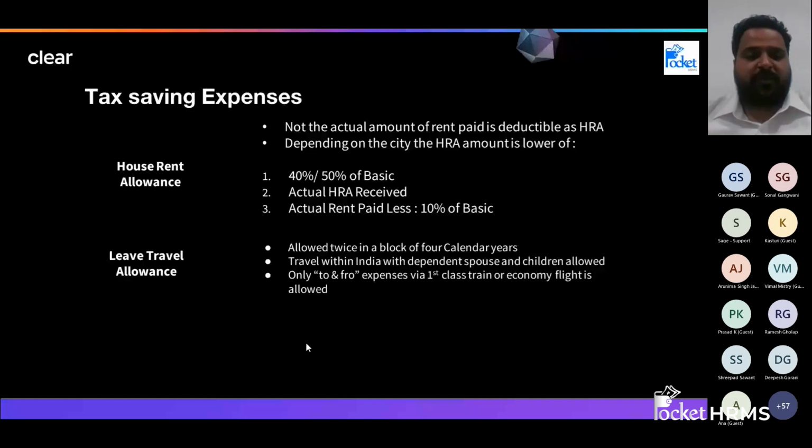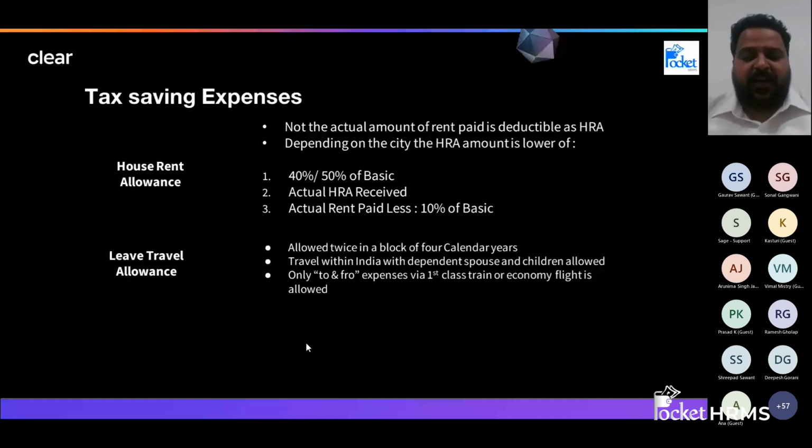Secondly, we go ahead to leave travel allowance. I think most of you know about this, that whenever we travel on leave, the first criterion is that you have to apply for leave to your company. Once you apply for leave and then you are traveling for any purpose, maybe tourism, within India, only domestic travel is included here.